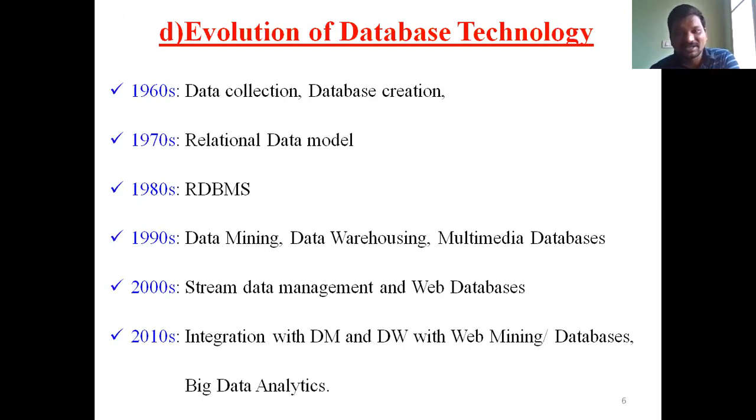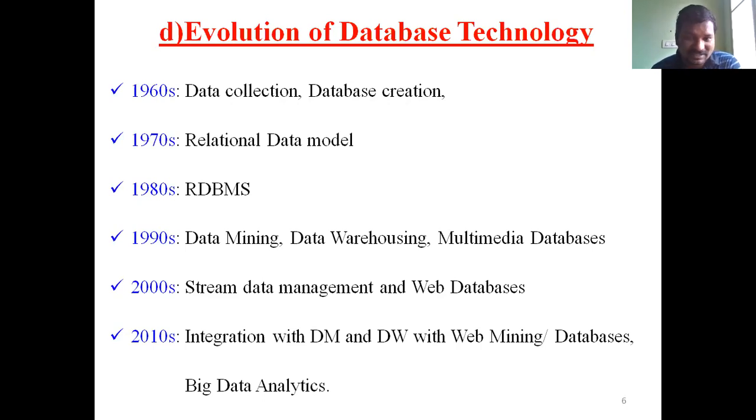The evolution of database technology. Here is the evolution process. In 1960, data collection and data creation is there. Before 1960, everywhere you were using a file management system. A file is a collection of records, and a record you take as a particular row. The file management system has some drawbacks. The drawback is duplication of data. That is one drawback.